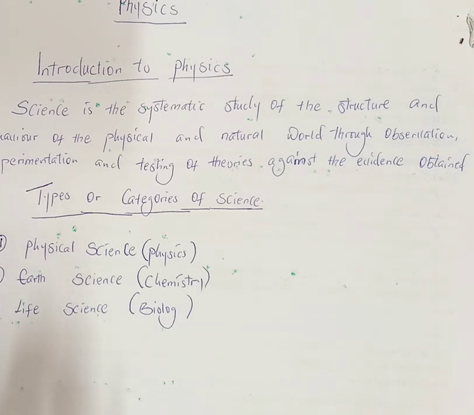So now let's go into physics properly. Now, physics is the branch of science which deals with matter and its relation to energy.